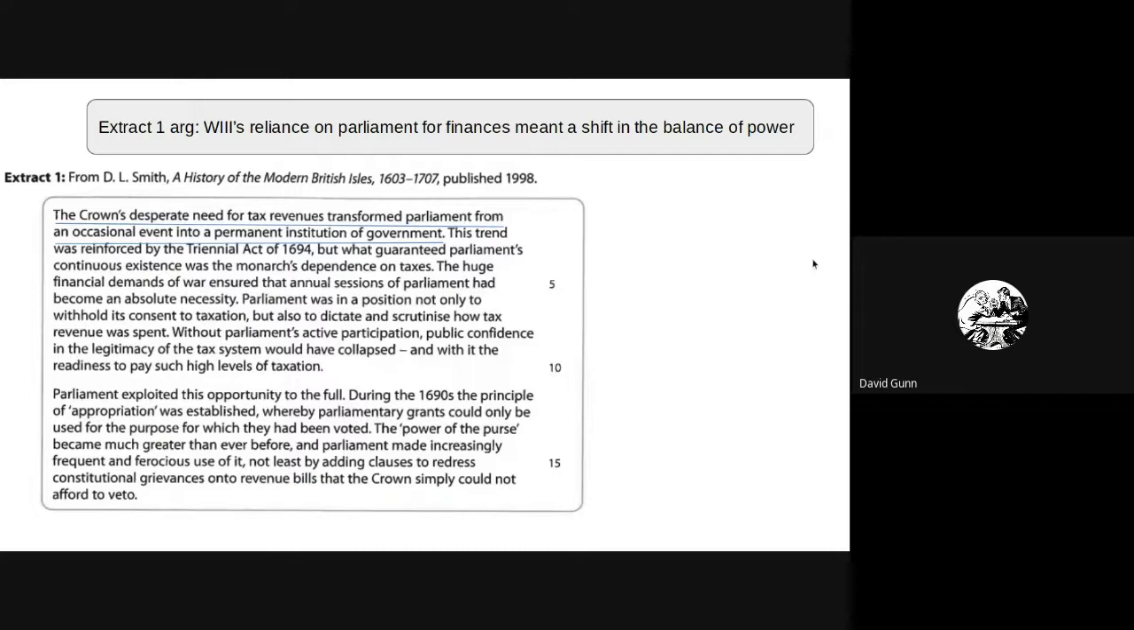So here are some, and I always say try and pick out 3 key quotes, and I'll come back to that at the end. So here's a good quote. The Crown's desperate need for tax revenues transformed Parliament from an occasional event into a permanent institution of government. Okay, so you could look back to Charles I, where he just saw Parliament as a place to raise taxes and could be dismissed and dissolved.